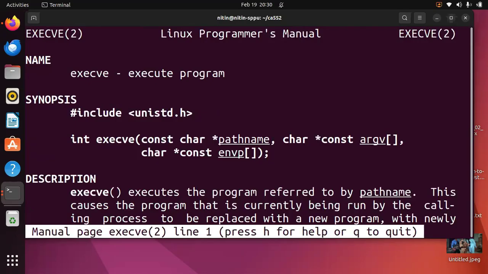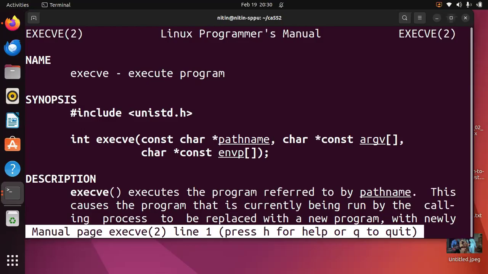There we specifically wrote the path and then the arguments separately, and always ended with NULL. Even with execle, we saw how environment parameters are added. It has similar parameters, only there are just three parameters for execve.